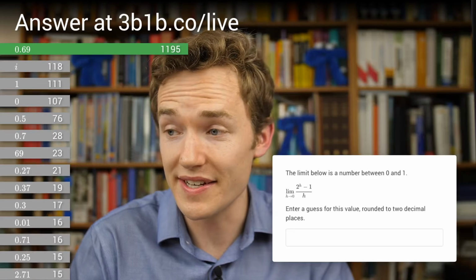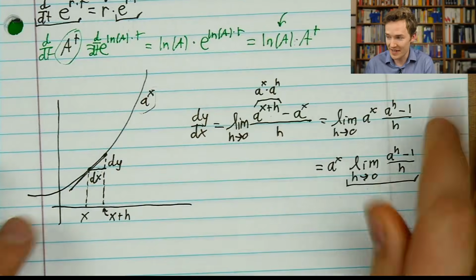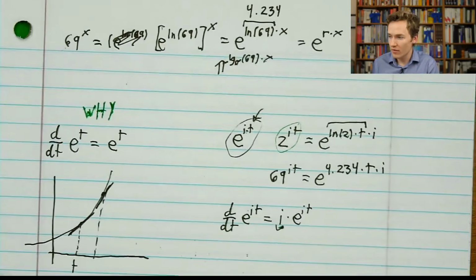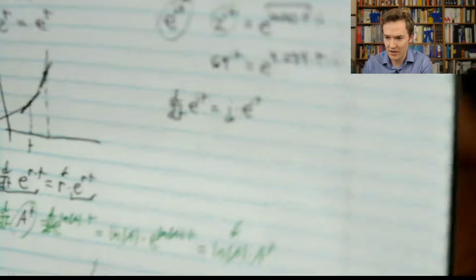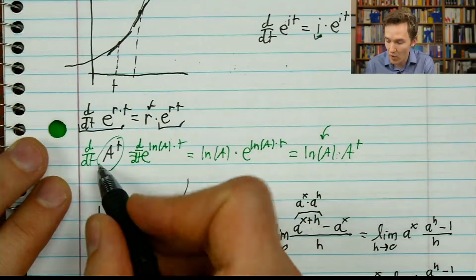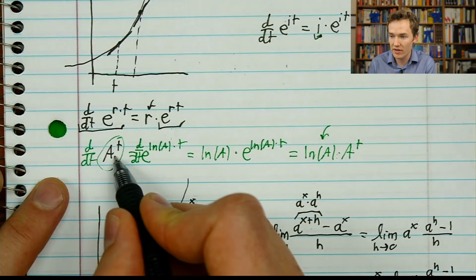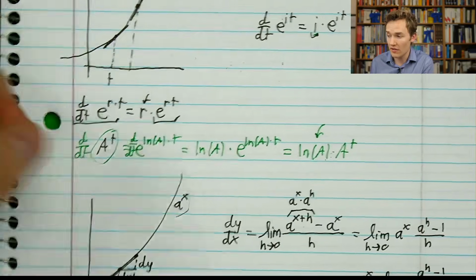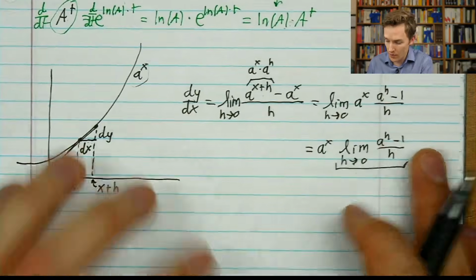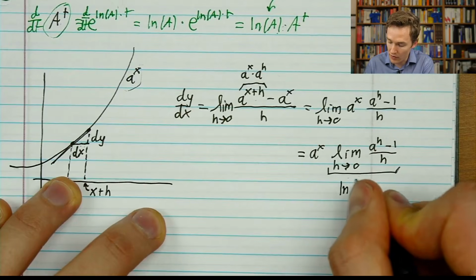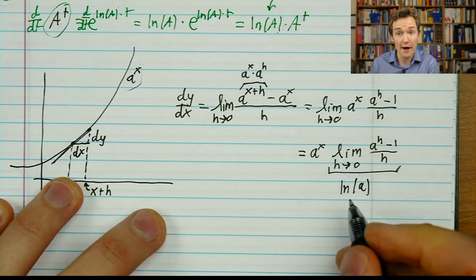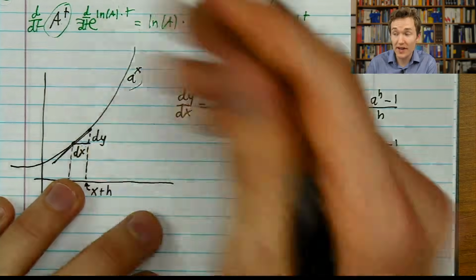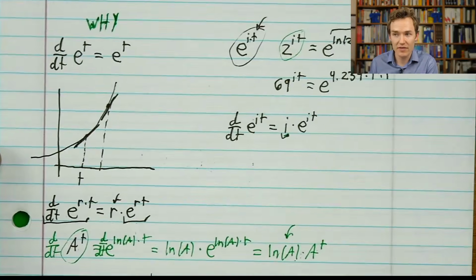And in fact, it's no coincidence that that's what it is, because like I said earlier, if you're taking the derivative, where have I written it? I've written it somewhere. Sloppily, as I am wont to do, I've written that if you take the derivative of something that looks like a to the t, the constant sitting in front is the natural log of a. So for something like 2, you would be looking at the natural log of 2, which is in fact around 0.69. Now, all of that was dependent on the fact that e to the x is its own derivative.